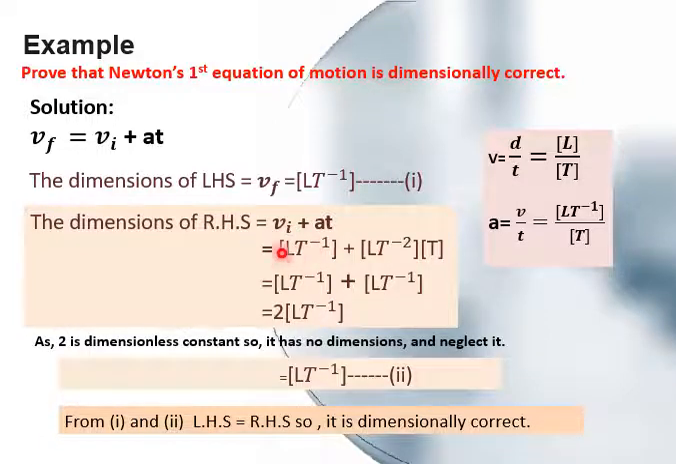So for Vi it is LT minus 1, plus for acceleration, as I have written here, it is LT minus 2, and for t it's capital T. Minus 2 and plus 1 will be minus 1. So LT minus 1 plus LT minus 1. As we have discussed earlier, dimensions can be added like simple magnitudes. So 2LT minus 1, but this 2 is a dimensionless constant, so it has no dimension and we neglect it. So we are left with LT minus 1. By comparing equation number 1 and 2, the left hand side is equal to the right hand side, so this is dimensionally correct.